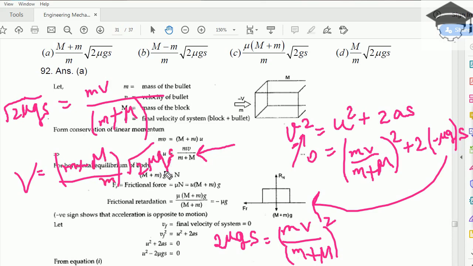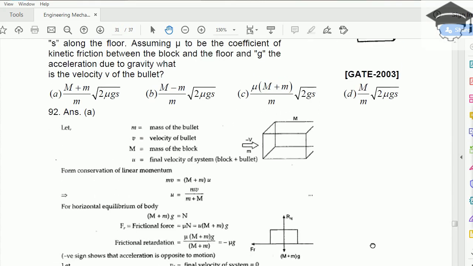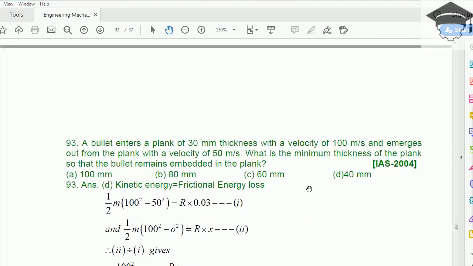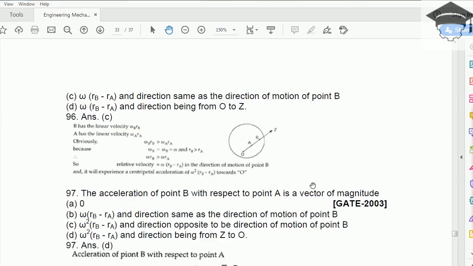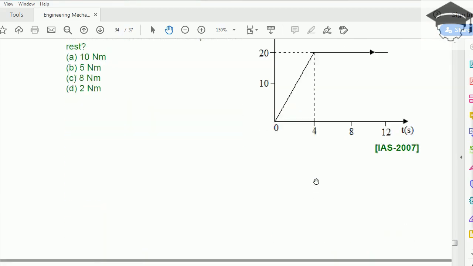So these type of questions in collisions are very important. For your understanding, you have to understand very carefully the question and then proceed. Then we can see one important question, that is projectile motion.